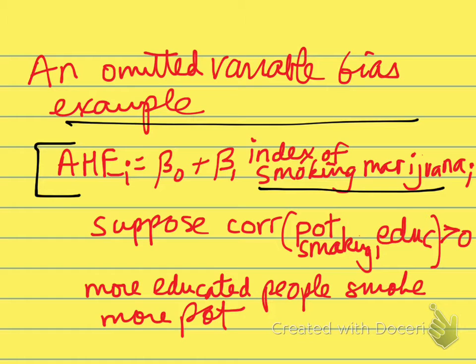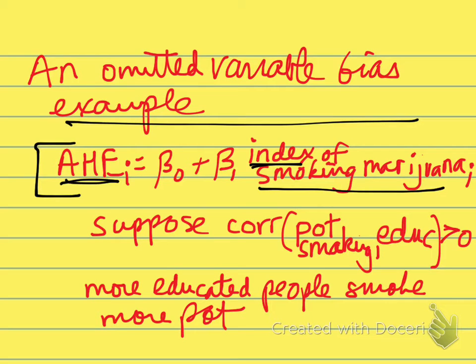So imagine we have a large sample of 5,000 people, and we have a measure of how often they smoke pot, every day, once a week, more often than that. So we have some index that measures it, and the bigger the index, the more they're smoking pot. And then we have a measure of their average hourly earnings.